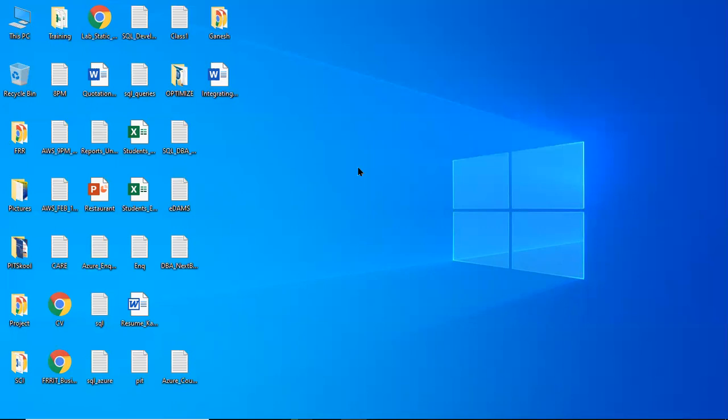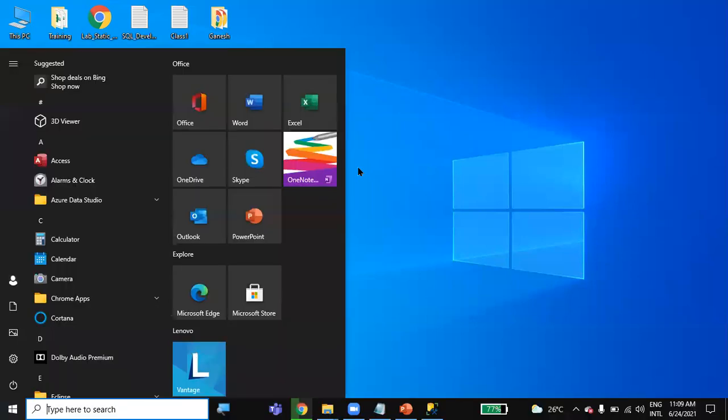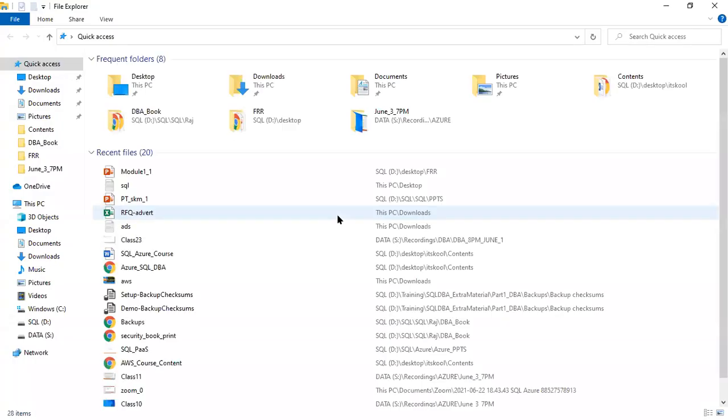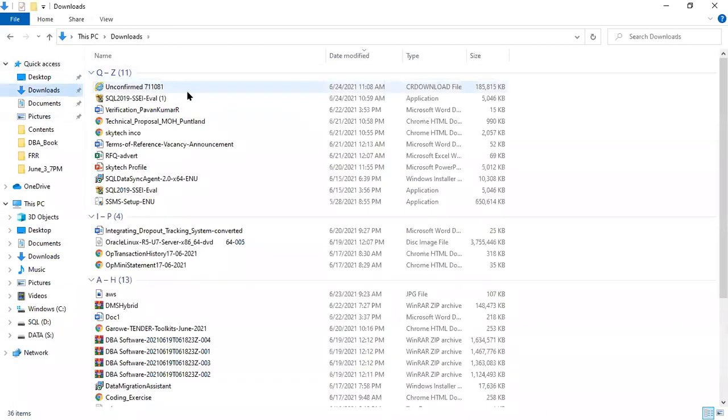Once the installation is done successfully, now we can open SSMS. Just 2-3 steps and you can do the installation. There is no big deal. Once the download is completed successfully, then we can start the installation process just by running the setup. 2-3 steps.